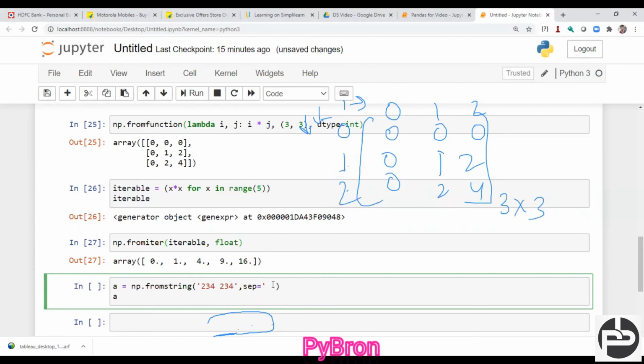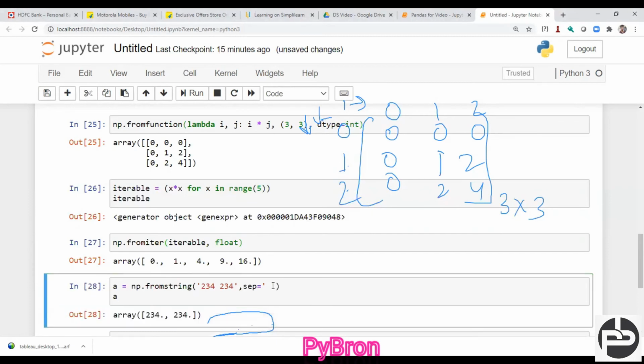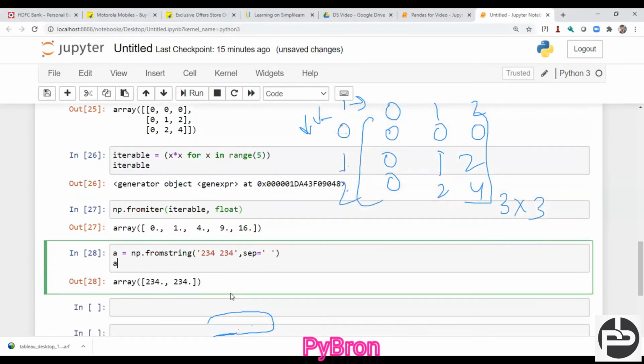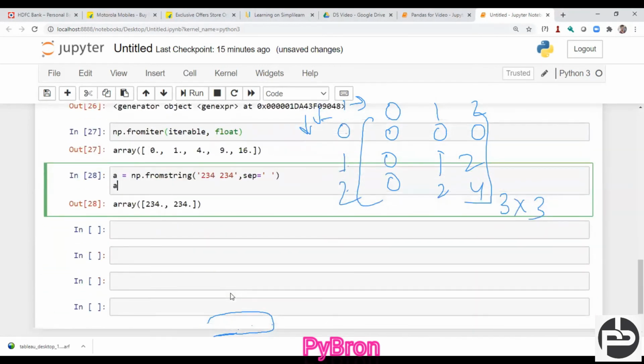So right now my separator is space, so I gave it as a space, and if I execute this code, I am able to get the array. Basically I told you, in case of data science, deep learning, and artificial intelligence, ultimately the goal is to convert any kind of data in the form of an array. Only then can we process it, right?